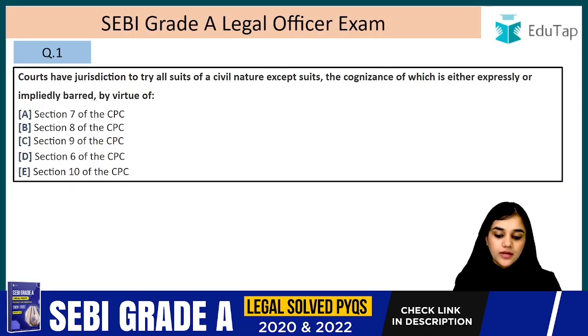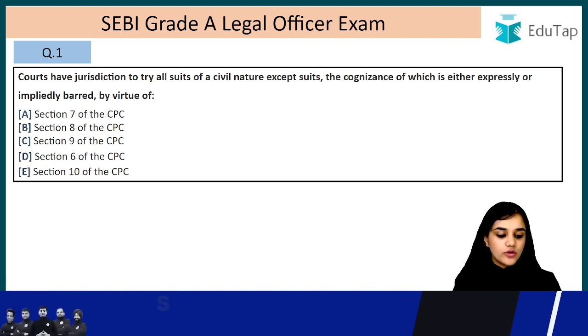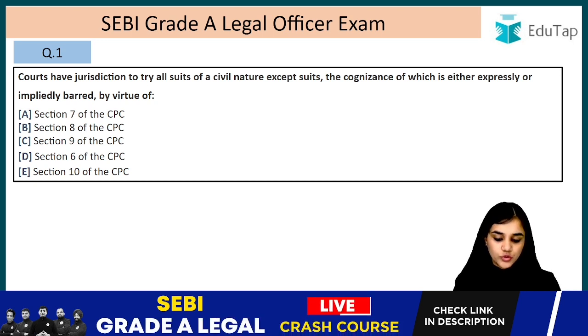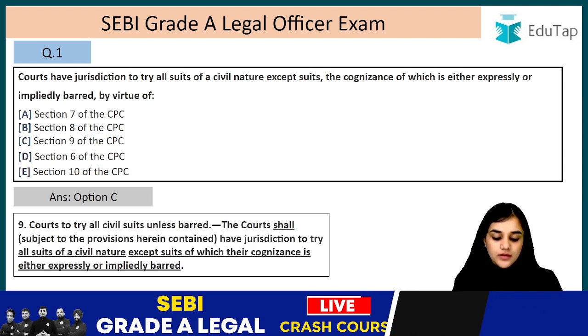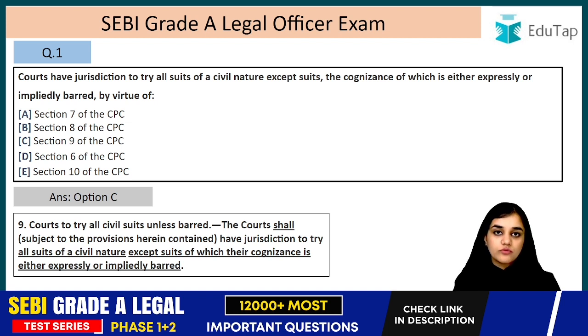Question number 1. Courts have jurisdiction to try all the suits of civil nature except suits, the cognizance of which is either expressly or impliedly barred by the virtue of, it is C, that is section 9 of CPC. So the courts shall implies that there is jurisdiction, right? So what does shall mean here? That there is jurisdiction, and whoever wants to deny this jurisdiction, he has to prove it.